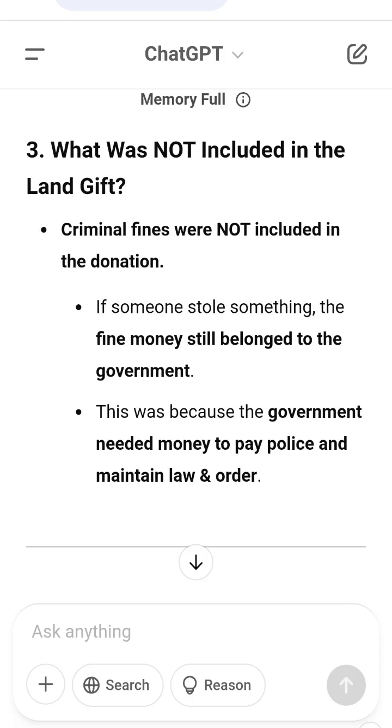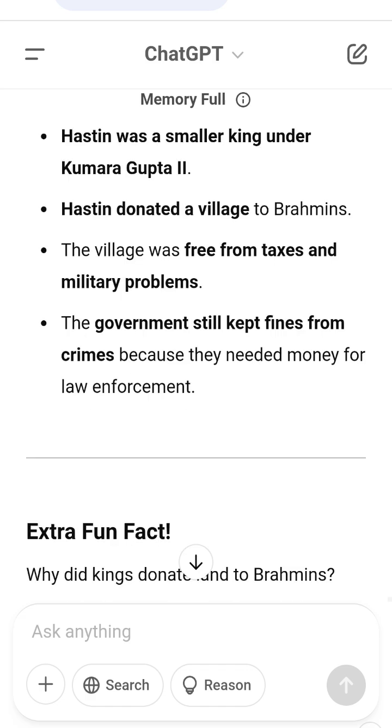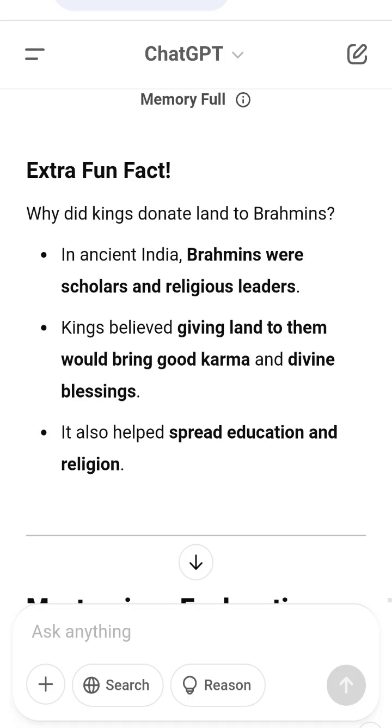Extra fun fact! Why did kings donate land to Brahmins? In ancient India, Brahmins were scholars and religious leaders. Kings believed giving land to them would bring good karma and divine blessings. It also helped spread education and religion.